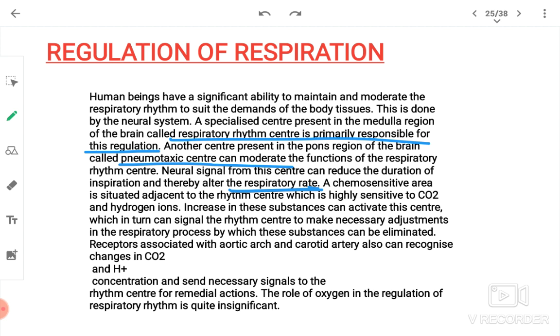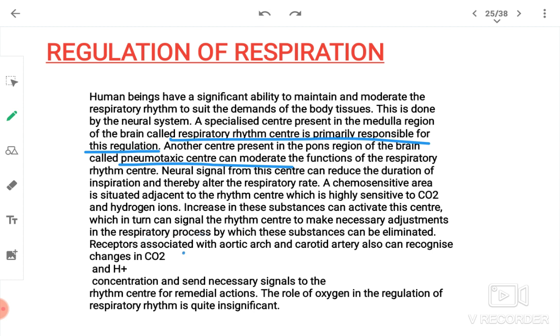A chemosensitive area is situated adjacent to the rhythm center which is highly sensitive to CO2 and hydrogen ions. Increase in these substances can activate this center, which in turn can signal the rhythm center to make necessary adjustments in the respiratory processes by which these substances can be eliminated.